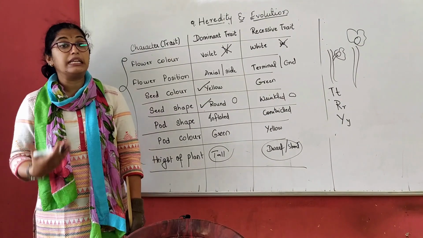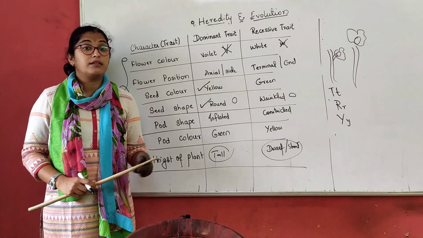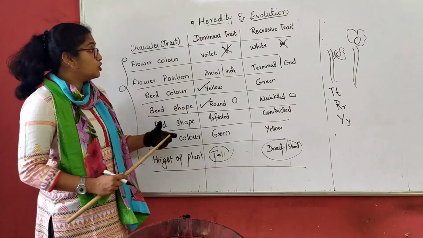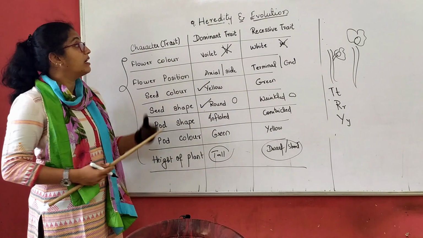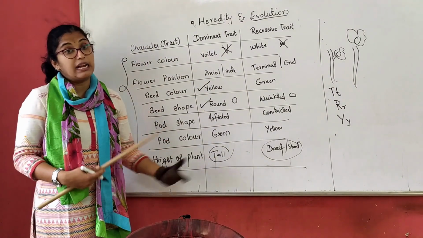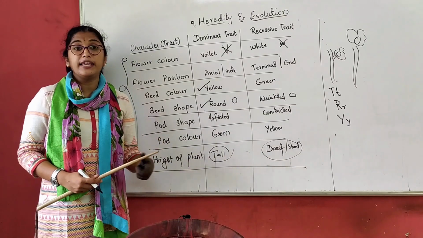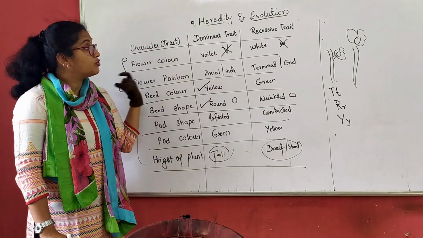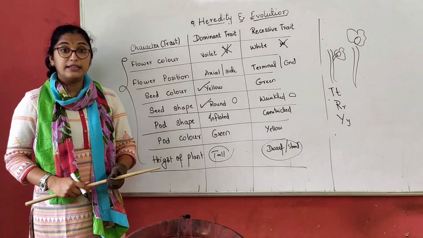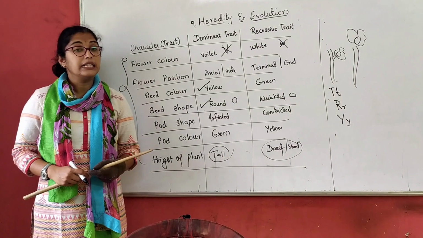We have a particular method to represent this, which is called the checkerboard method or the Punnett square method. So we will wind up today's class by understanding what Mendel actually carried out in this experiment, what plant he chose, why he chose it, and what the 7 detectable characteristics or traits present in the pea plant are. Yes, in tomorrow's class we will study monohybrid and dihybrid crosses.